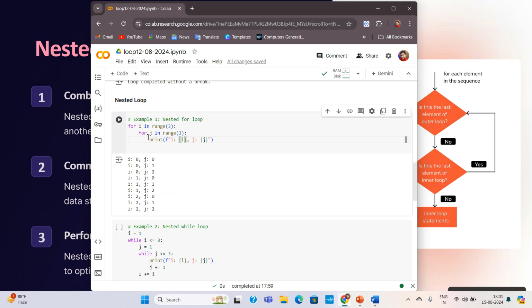At first, we are going to print here the value of i and the value of j. Don't be confused by looking at this one. This is actually called an f string. What is an f string actually? Here the text i is printed as it is because it is under double quotation, and the value of j is also printed. i colon is printed, j colon is also printed. This is actually called a formatted string.